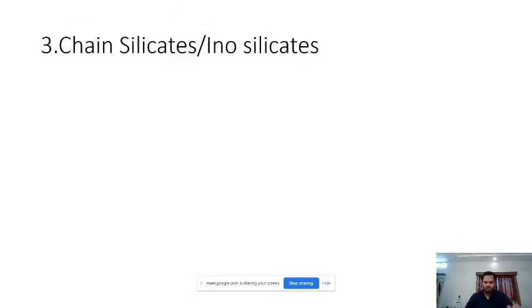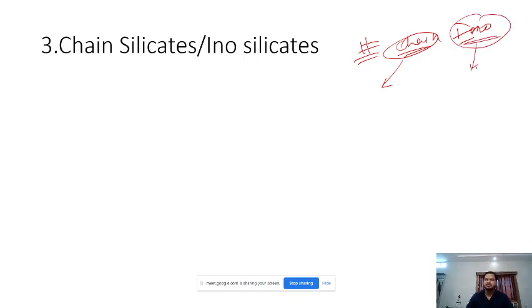Right. So now I think we can proceed to the most important silicate group of minerals, which comes under chain silicates, or inosilicates. Sometimes they will not write chain silicate. If they write chain, then it is easy: single chain and double chain. But sometimes they write inosilicate and you get confused between iso, soro or ino. So just have this in your notes. We know that in chain silicates there are two kinds of chain structure. One is single chain structure, which we read in the last class. One is double chain.